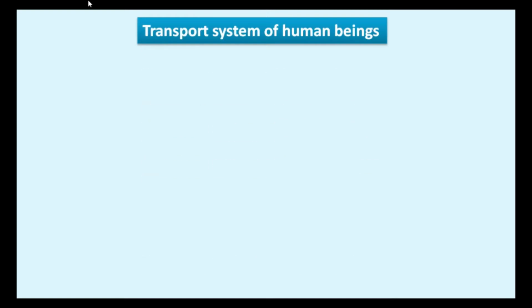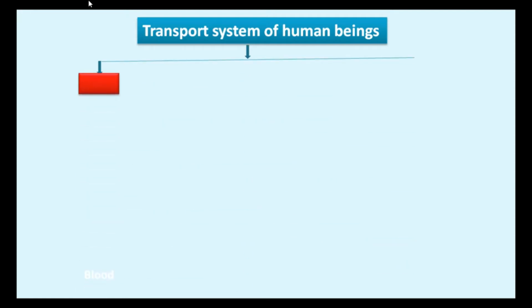Hello friends, in this video we are going to study the topic transportation in human beings. The transport system of human beings consists of circulating fluids called blood, heart and blood vessels. Thus, the circulatory system transports substances such as nutrients, salts, oxygen, hormones, waste products, etc. around the body.